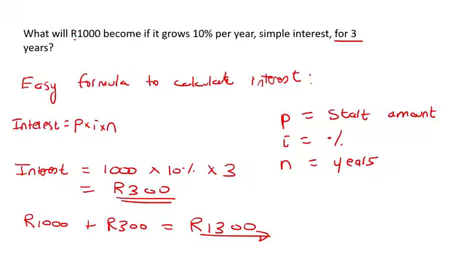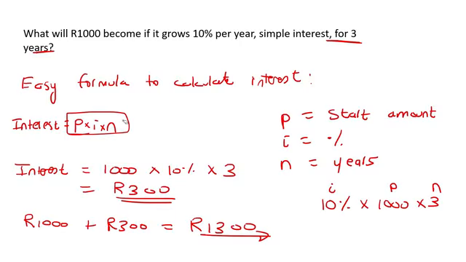Okay, so let me explain how this formula actually works. Every year it's going to go up by 10%. So if you say 10% of 1,000 Rand, that would give you 100 Rand. But then what happens if we're doing that for 3 years? Well, then you'll just multiply that by 3. So there we can see that we are multiplying the percentage, which is the I, the 1,000, which is the P, and the number of years, which is the N. Instead of saying IPN, I just decided to switch it around and call it the PIN formula. And so that is a really nice, easy way to calculate interest.